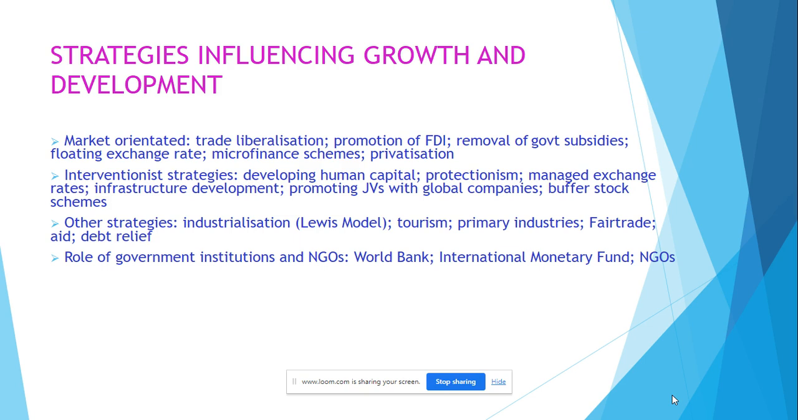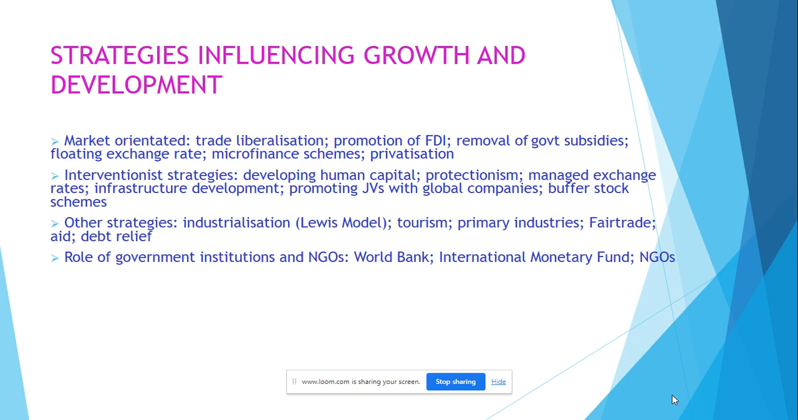Debt relief is where an economy has their debt written off or reduced. So this is money that they owe to other countries, their national debt. If they have debt relief, this will mean that the government will have more tax revenue to spend on other things which they would have previously been using to service their debt.